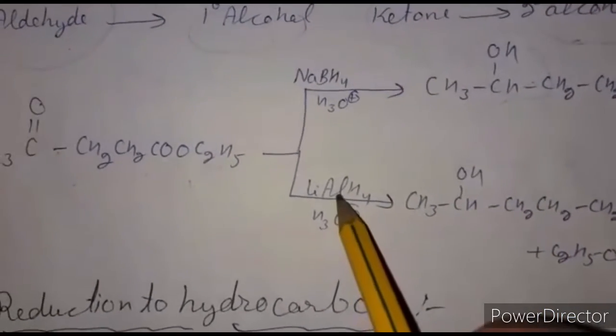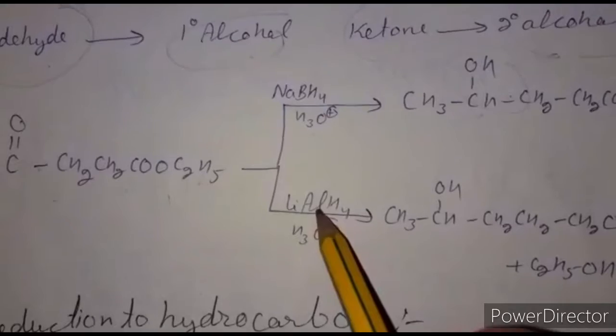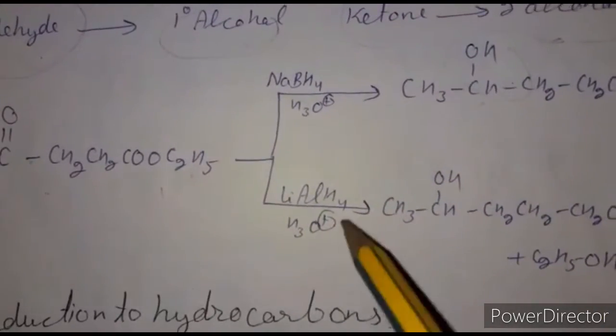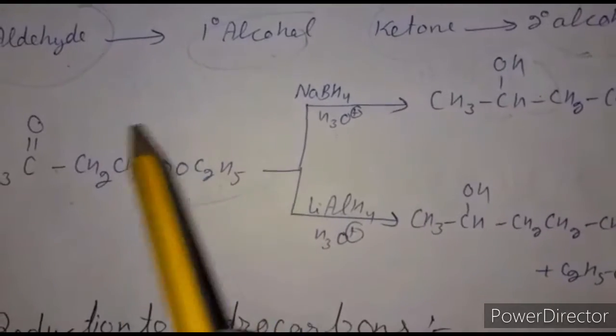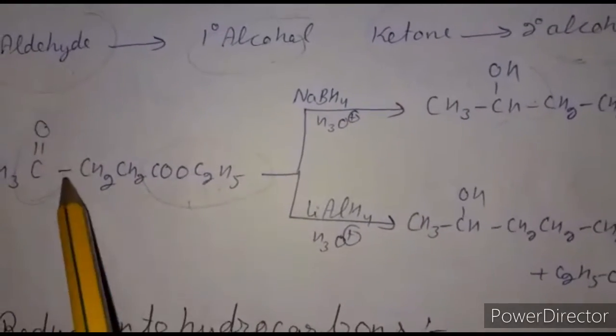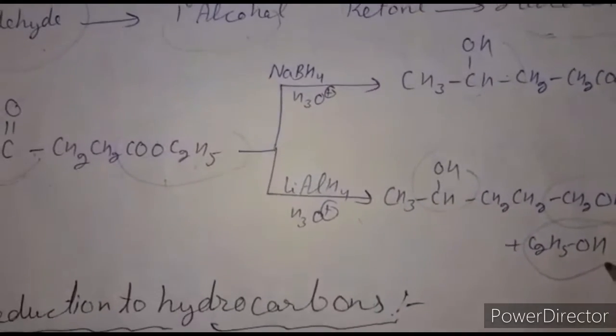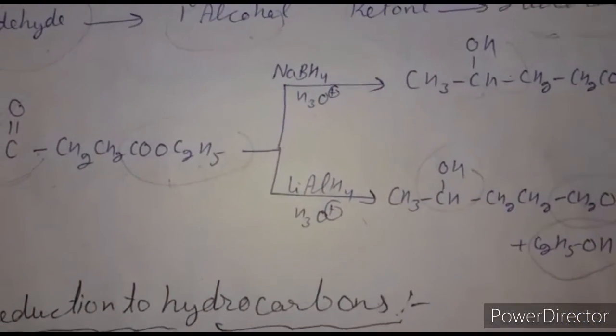So there is no effect of the reducing agent sodium borohydride upon the ester group. If we take lithium aluminum hydride, because it is much more reactive than sodium borohydride, it reduces both functional groups, ester as well as ketone, to alcohol, giving methanol and pentane-1,4-diol.